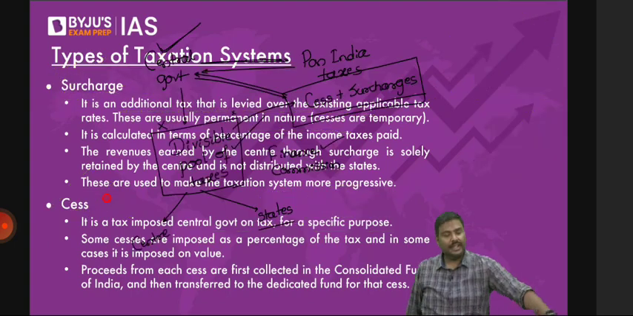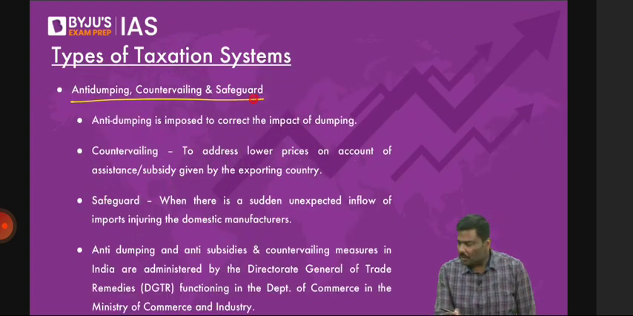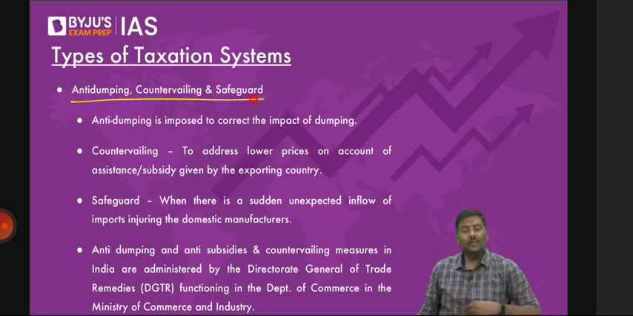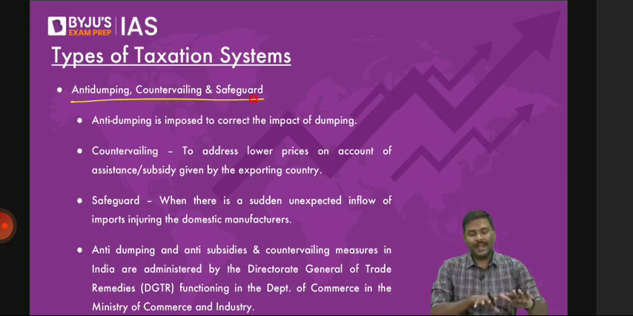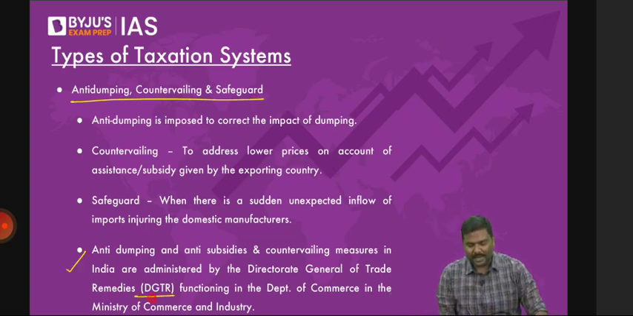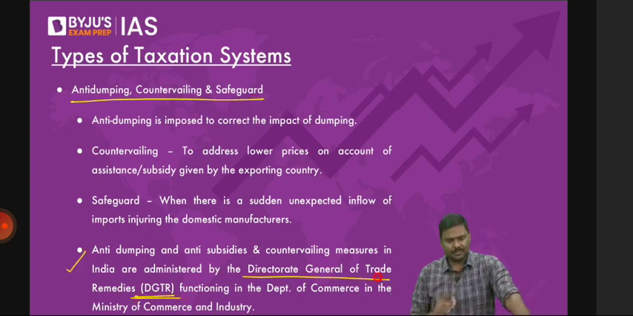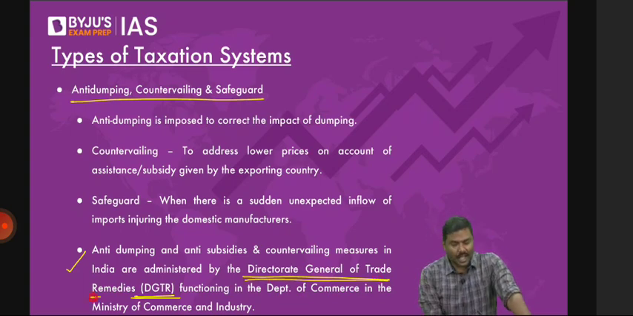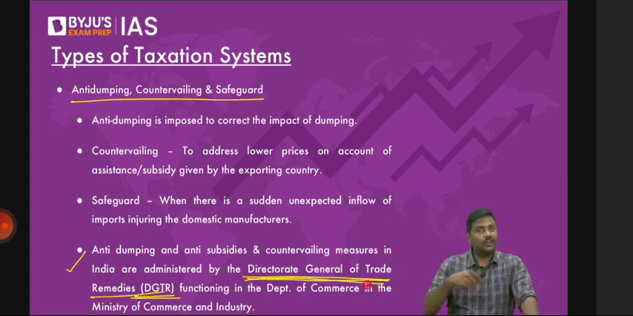Anti-dumping, countervailing, and safeguard duties. All the three are implemented by one authority called DGTR. Remember this. Let me start with the last point. Anti-dumping, countervailing, and safeguard duties are implemented by an authority called DGTR, Director General for Trade Remedies, which functions under the Ministry of Commerce. But what is this idea?